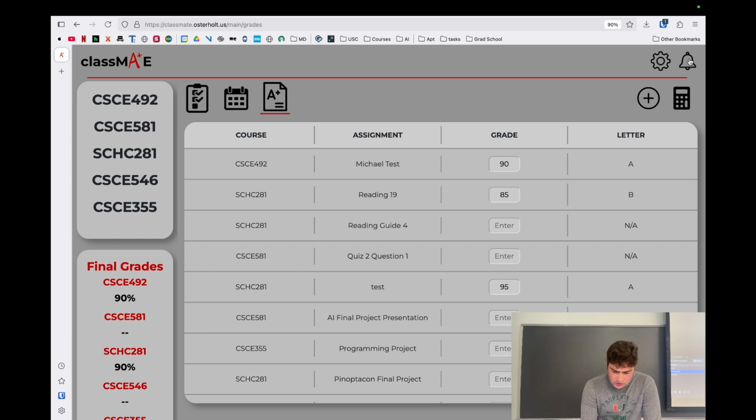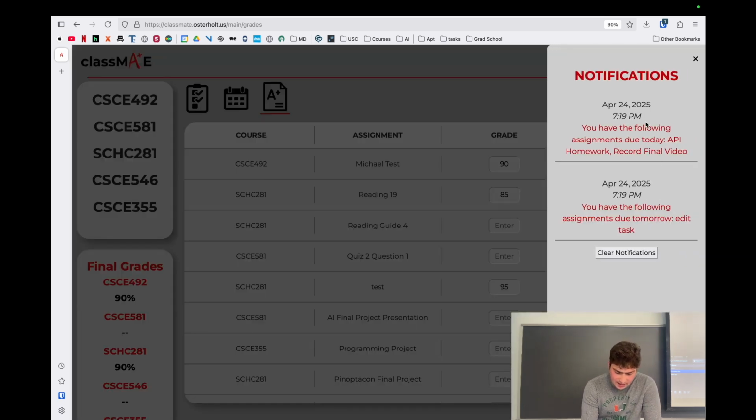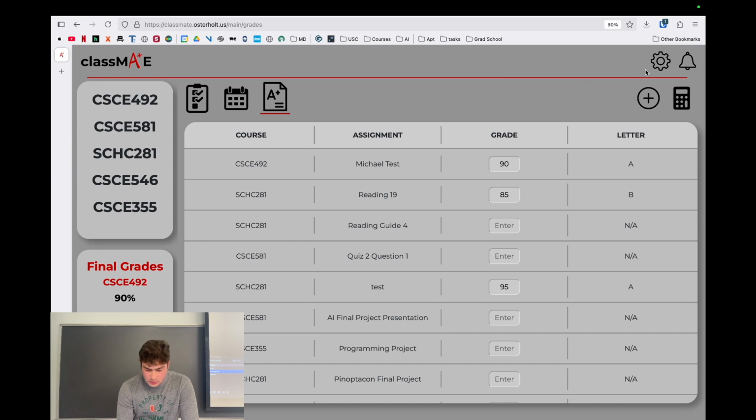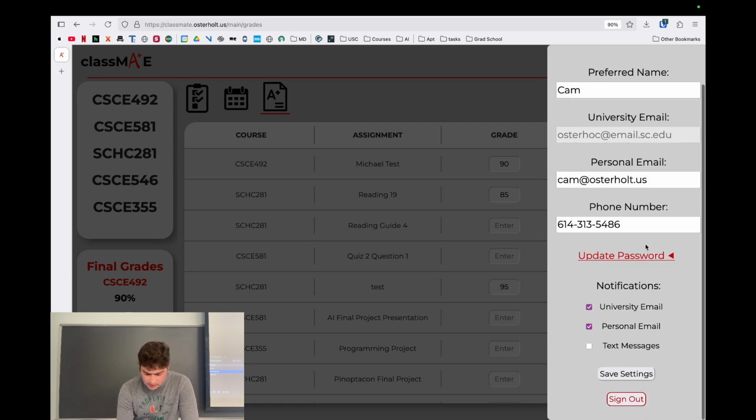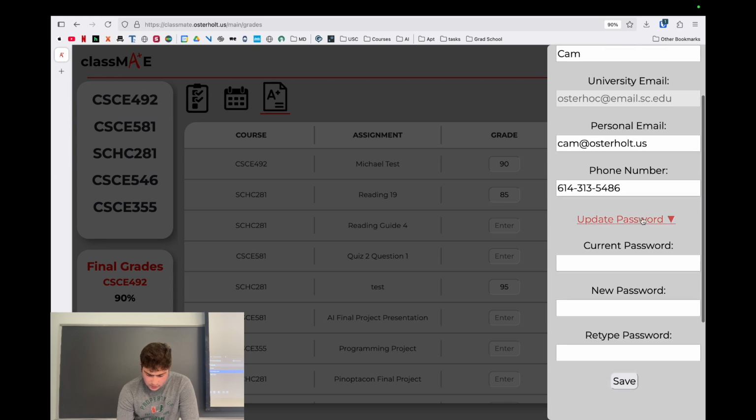We can also quickly check out some notifications. We can see what we have coming up today and tomorrow. And when you're done viewing these, if you want, you're welcome to clear the notifications. Additionally, we have a settings page here where we can see some basic information about our user, Cam: his preferred name, his university email, his personal email, and his phone number. Here he can update his password.